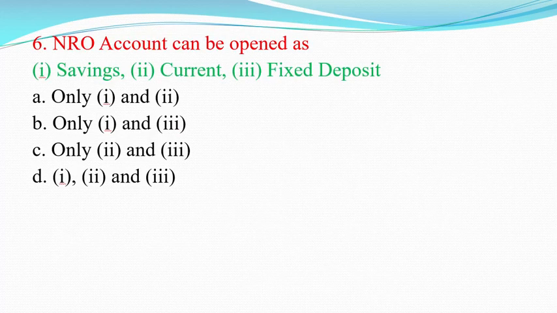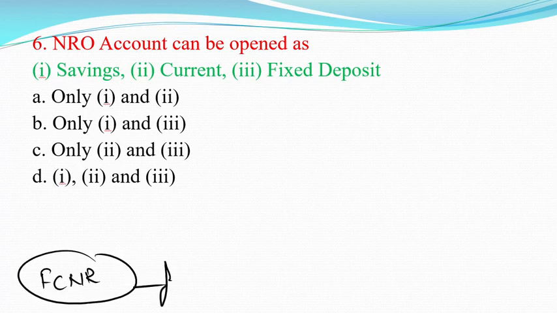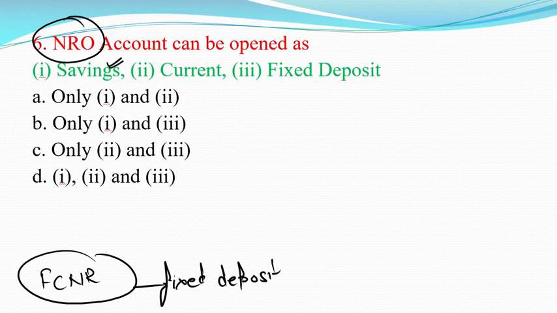Now move to the next question, question number 6. So an NRO account can be opened. Earlier we saw the FCNR account, which can only be opened in the form of a fixed deposit or term deposit. But here they are talking about the NRO account. An NRO account can be opened in the form of savings, current, or fixed deposit. So option D is the correct answer, all are correct.